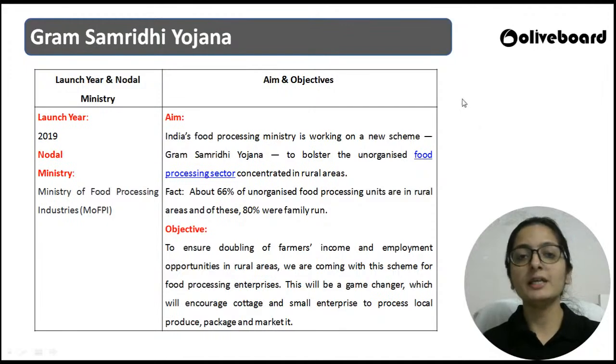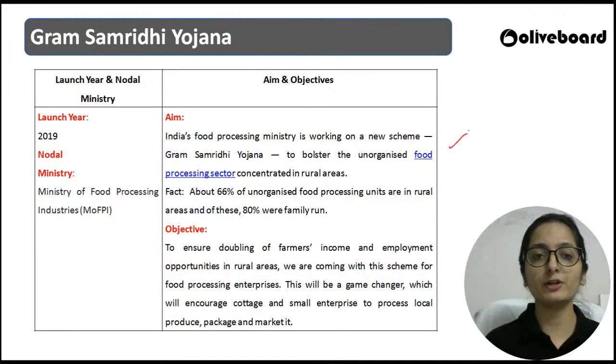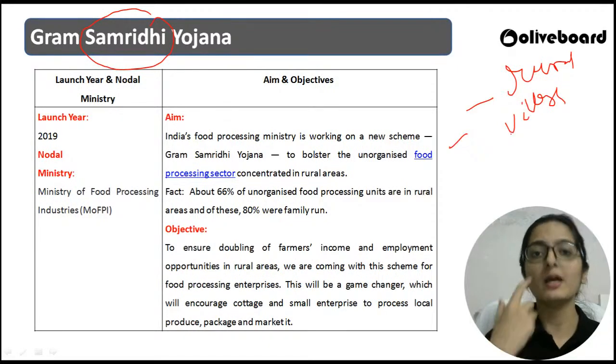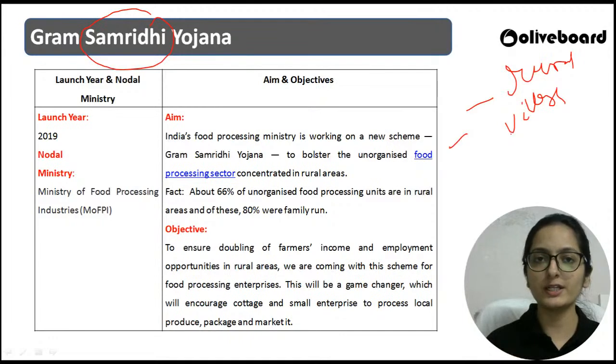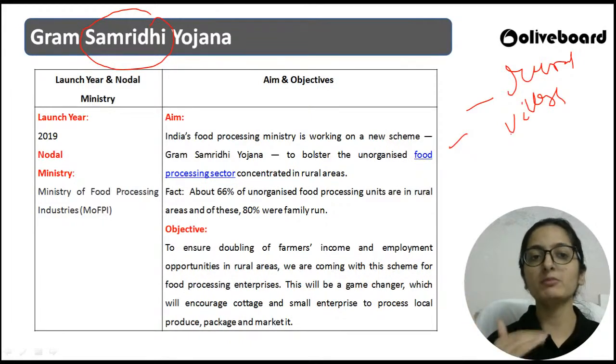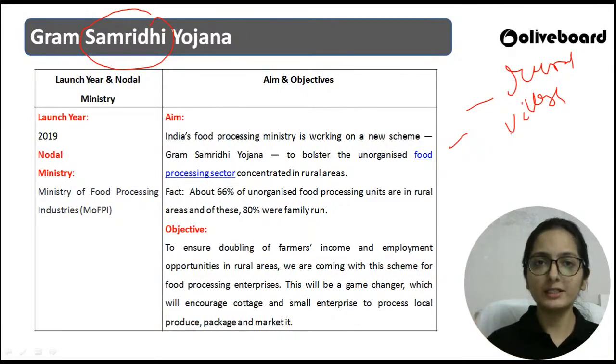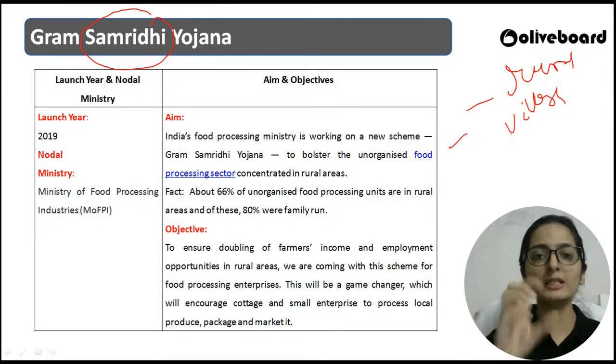Next scheme, basically the next scheme that you are seeing in front of you is Gram Samriddhi Yojana. Gram means rural area, Gram means village, right? So Gram Samriddhi, अब Gram में villages में rural areas में कैसे समृद्धि लानी है? As this scheme is basically under the Ministry of Food Processing Industry, we are covering the food sector enterprises. So this particular scheme, Gram Samriddhi Yojana, says कि जो food processing sector that is concentrated in rural areas, let